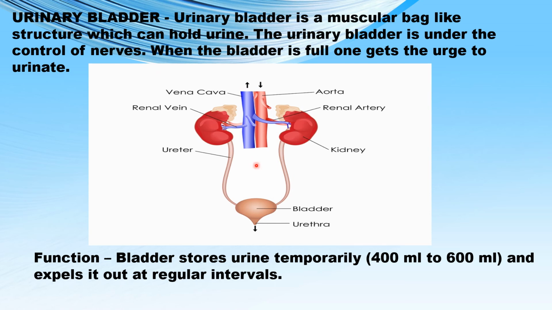The urinary bladder is a pear-shaped structure having a thick muscular wall. It is a single large muscular bag which lies in the pelvic cavity. The urinary bladder is under the control of nerves. Once the bladder is full, then one gets the urge to urinate. The main function of the urinary bladder is to store urine temporarily. The capacity of the bladder is about 400 to 600 ml of urine. When the bag is full, then the urine is expelled out at regular intervals.